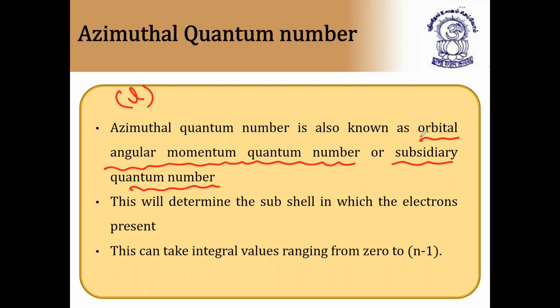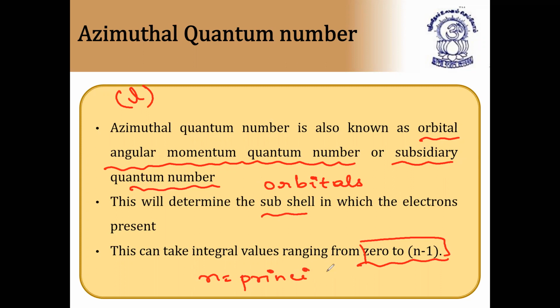This will determine the subshell in which the electrons are present. The principal quantum number will give you the shell, whereas the azimuthal quantum number will give you the subshell, that is, orbitals. Subshell means orbitals. Orbit is bigger than orbitals. This can take integral values ranging from 0 to n minus 1, where n is the principal quantum number.